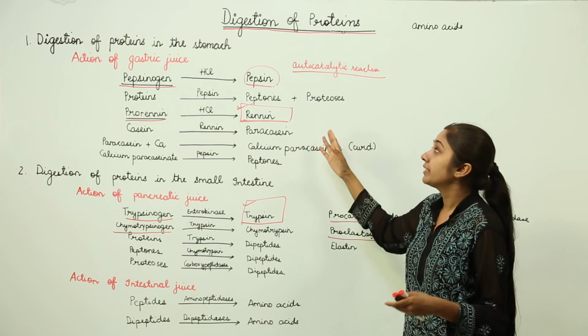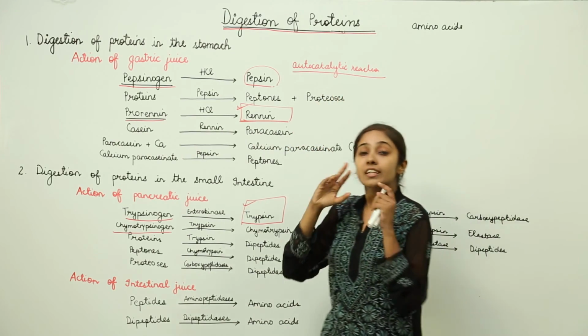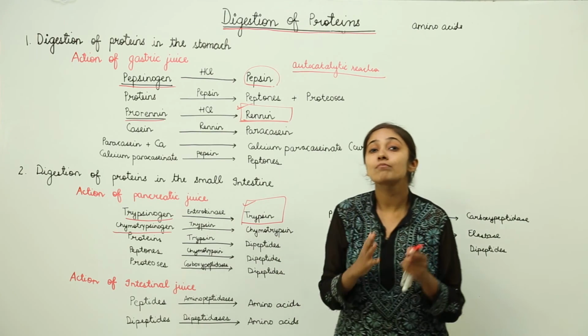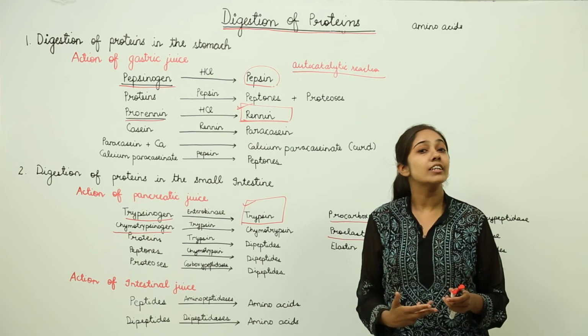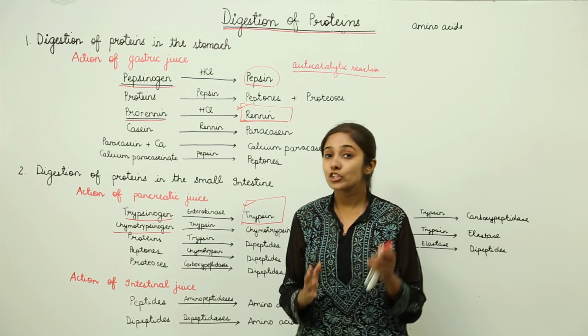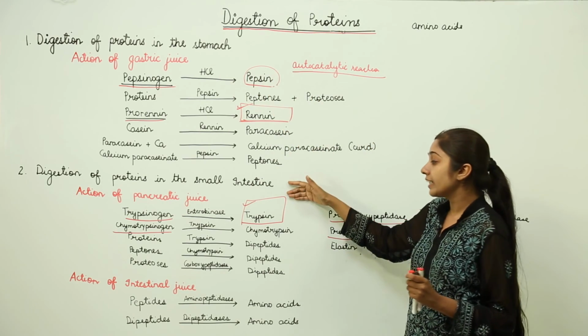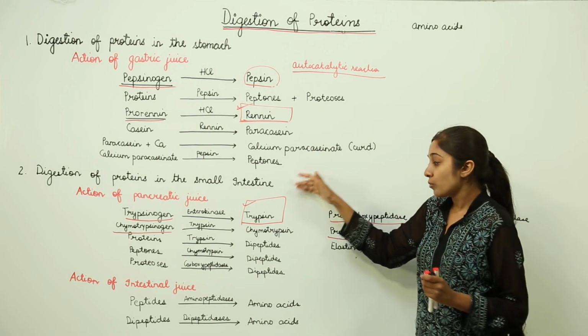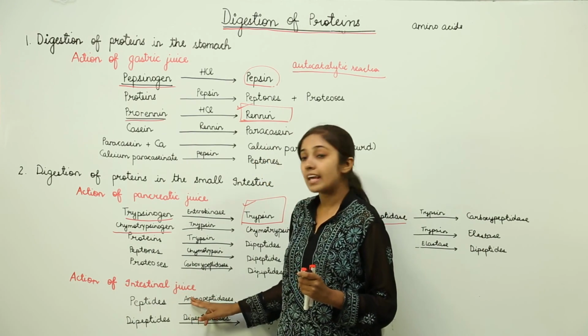Just remember that when you are going to explain the digestion of proteins, it does not take place in the oral cavity, because the saliva does not have any enzyme for the digestion of proteins. So it begins in the stomach and finally in the small intestine, where it is converted into amino acids by the action of intestinal juice.